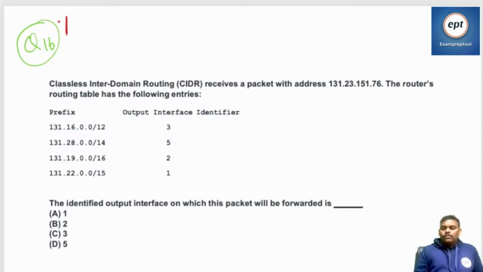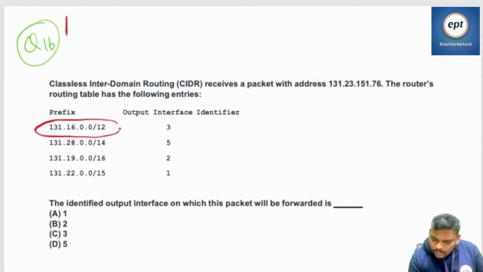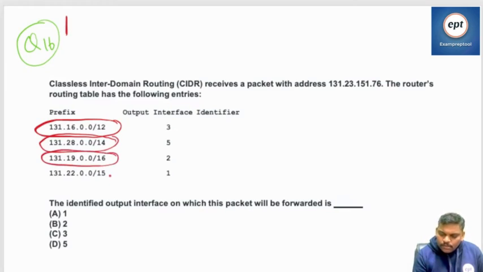Go ahead. Question number 16, what is the answer? Start doing. So everyone knows this is the mask. 12 bits for mask, 14 bits for mask, 16 bits for mask, 15 bits for mask.